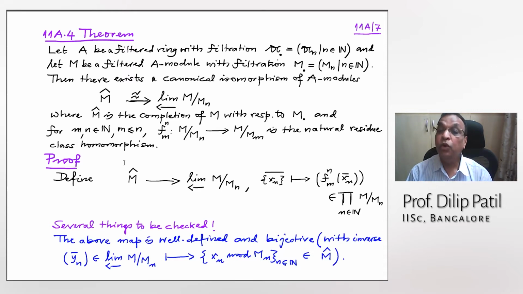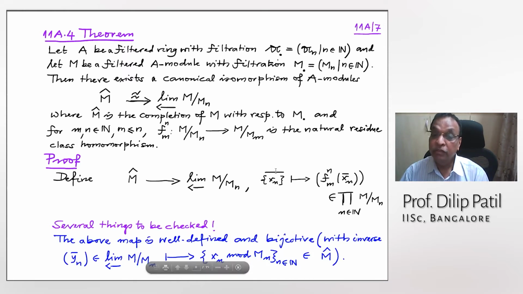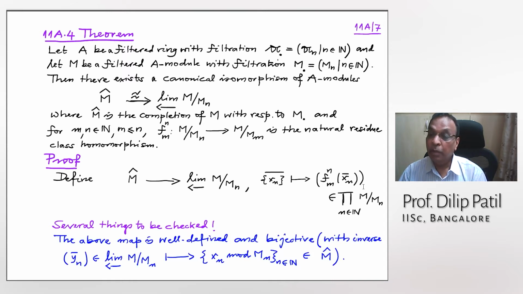And what is the map? Now you take a Cauchy sequence Xn, and that's why I wrote this curly bracket, and the bar means you are taking mod the null sequences. And what do you do with that? You take Xn bar. Xn is the nth term in this sequence. Take the bar of that, meaning read that in M by Mn and apply fnm to that. And so you will take the tuple, and this tuple is running over n. So that is in the product.